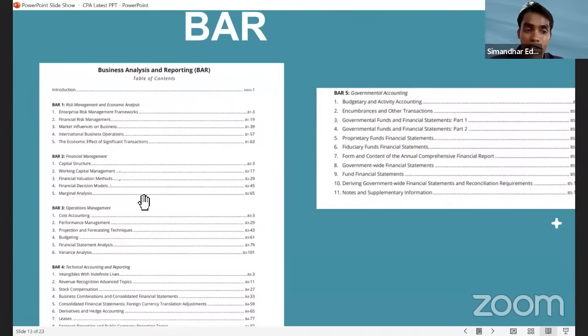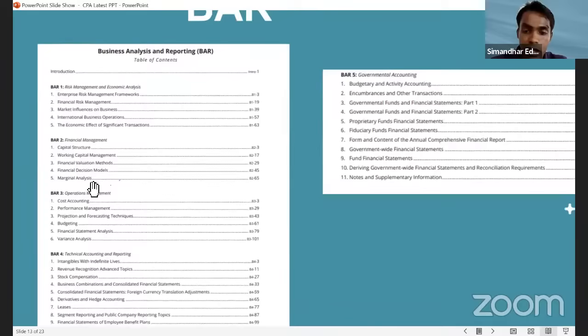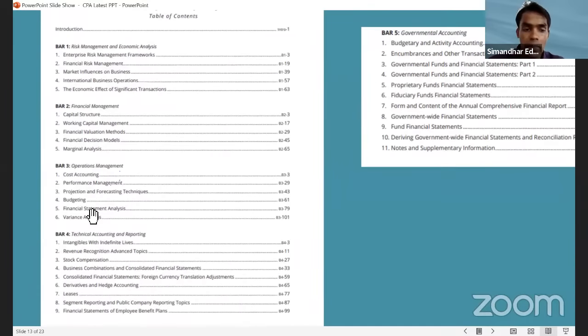Financial management, again very tough. Cost accounting, again very tough. Technical accounting and reporting in BAR 4, guys. Can you see that, everyone? Yes, everyone. Are you able to see the screen?